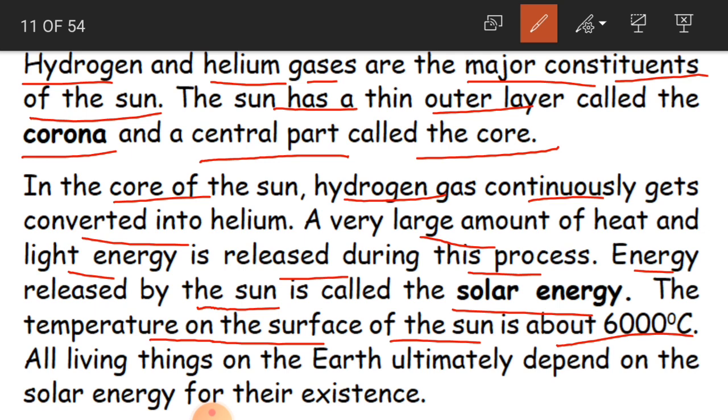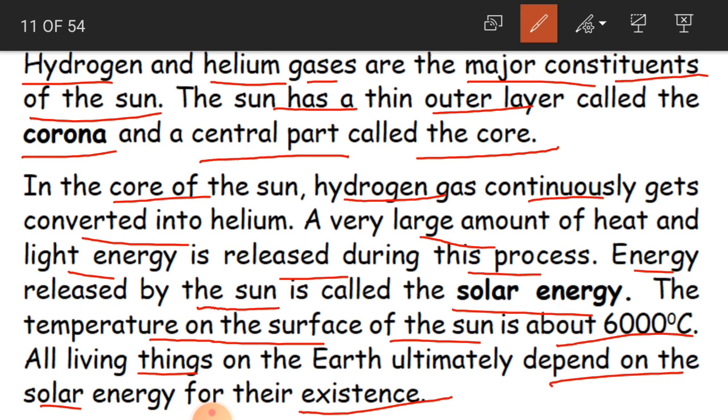Okay, children. Now all living things on the earth ultimately depend on the solar energy for their existence. So all living things, like plants, animals, human beings. Human beings are also animals. We are all living things. So without the sun, there is no life.